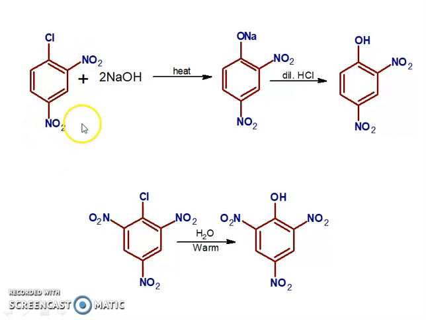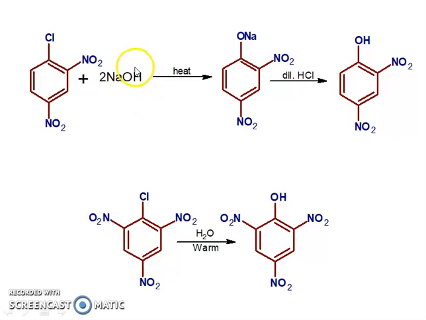Both of these nitro groups act as electron withdrawing groups, and therefore both nitro groups deactivate the benzene ring.